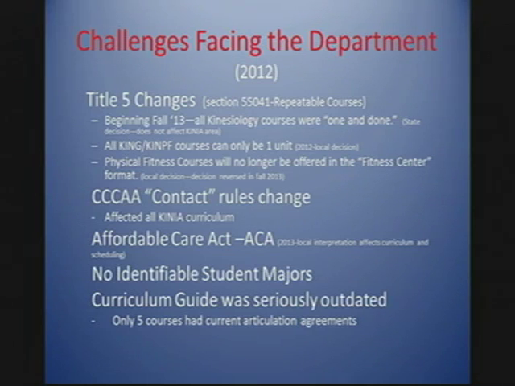The 3C2A, which is the board that governs intercollegiate athletics, changed their contact rules, which changed how we could offer curriculum. The Affordable Care Act was coming down the pipe at that time, which affected how we could schedule. We had no identifiable majors to speak of, and our curriculum guide was seriously outdated. This was in the summer to fall of 2012.